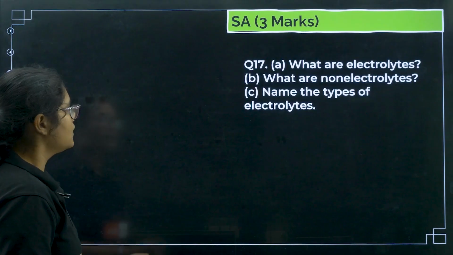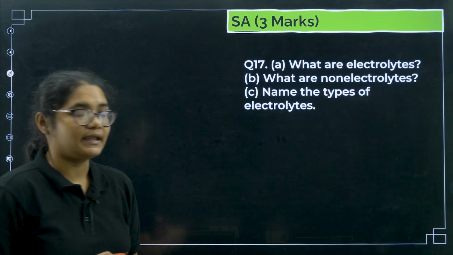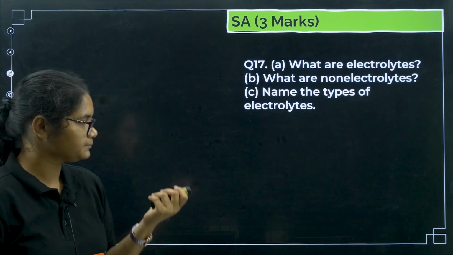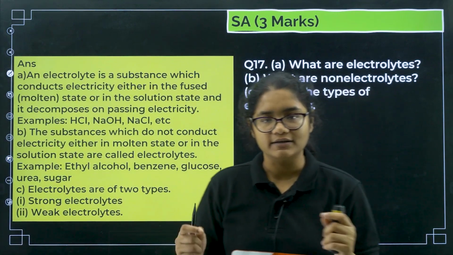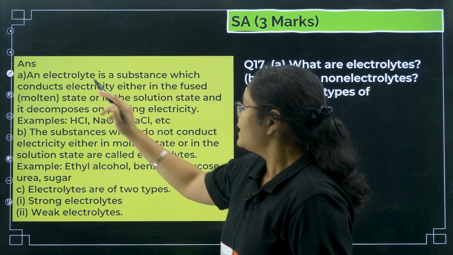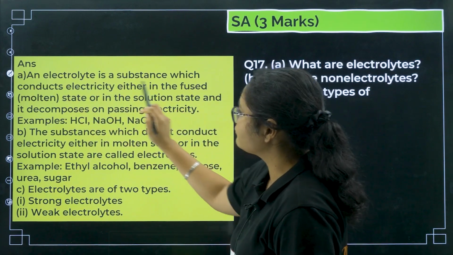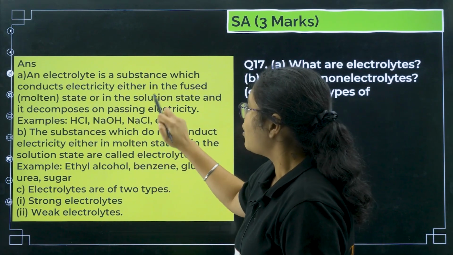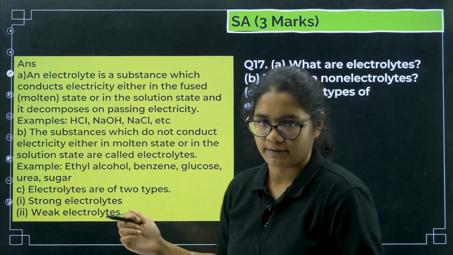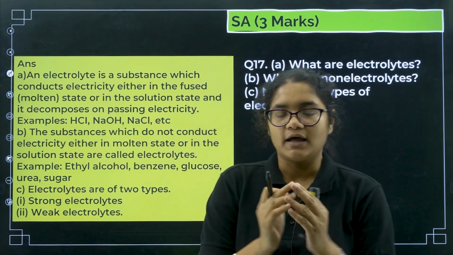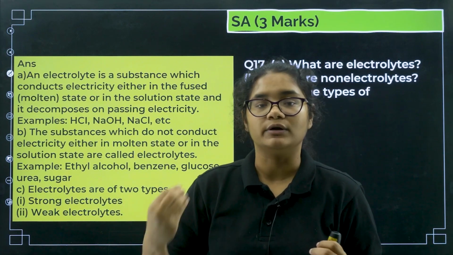Next, what are electrolytes, what are non-electrolytes? Name the types of electrolytes. We have already discussed electrolytic conductors; the same things are electrolytes. An electrolyte is a substance which conducts electricity either in the fused or molten state or in the solution state, and it decomposes on passing electricity. So, electrolytes are those which can conduct electricity in the molten state.